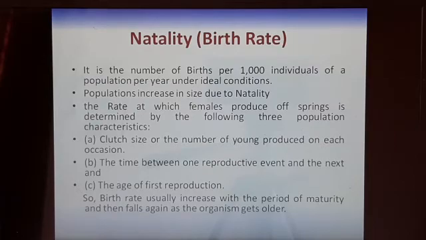Then the time between one reproductive event and the next. What is the age difference between the two children or the two deliveries? And the age of the first reproduction. At what age the first reproduction started in that female. So it usually increases with the period of maturity and then it falls as the organisms increase in their age. So in India, per female, it is 2.8 I think at present.